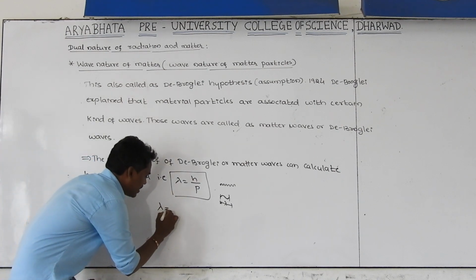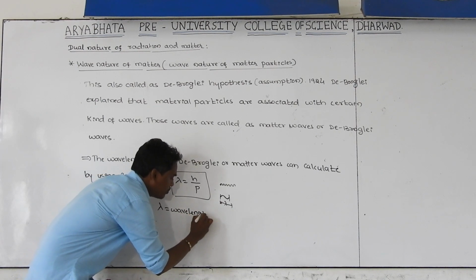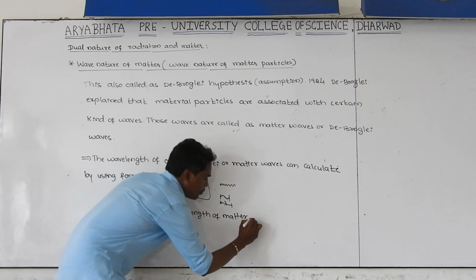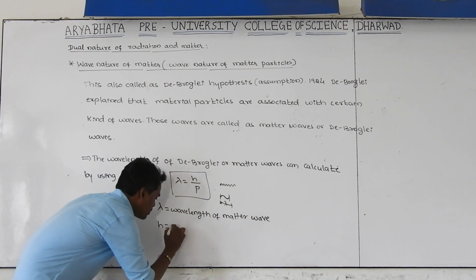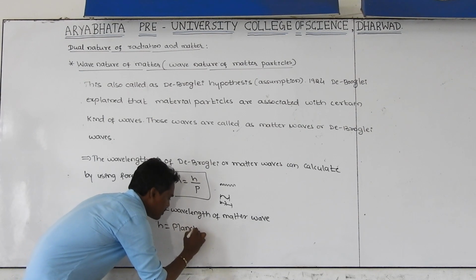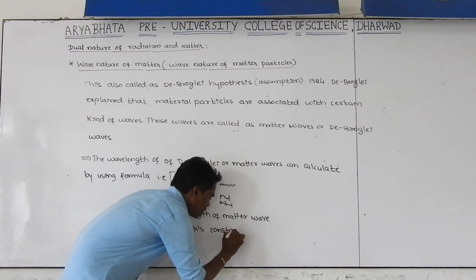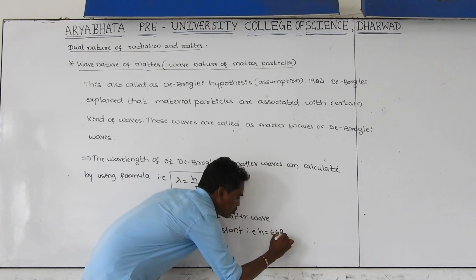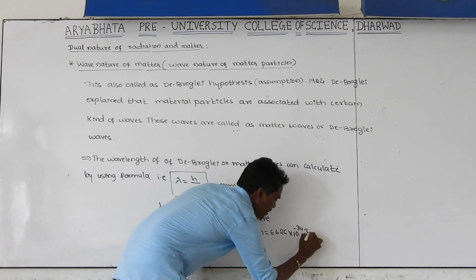Here lambda is the wavelength of the matter wave, and what is h? h is Planck's constant. Its magnitude, you know, is h equal to 6.626 into 10 to the power of minus 34 joule second.